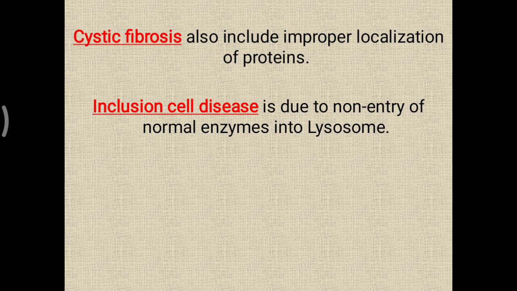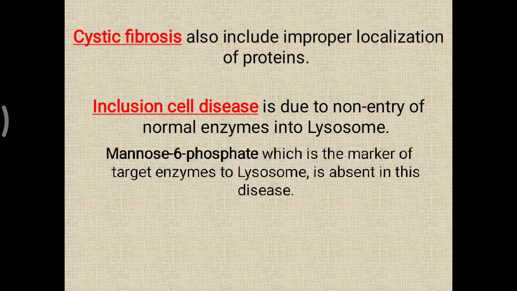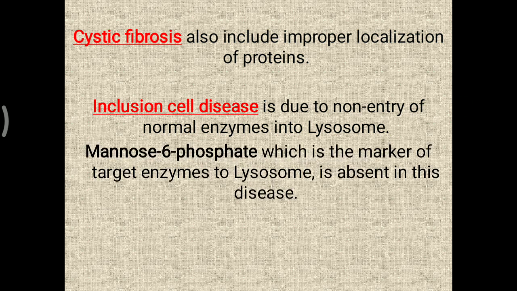So all of these, Zellweger syndrome, primary hyperoxaluria, familial hypercholesterolemia, cystic fibrosis, and inclusion cell disease, are diseases related to protein targeting defects. In inclusion cell disease, mannose 6 phosphate, which is the marker that targets enzymes to the lysosome, is absent. So the enzyme is not able to go into the lysosome, and that creates the protein targeting defect.